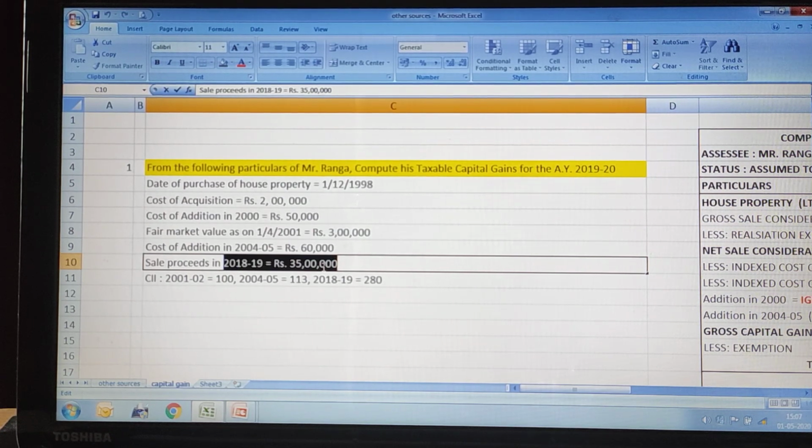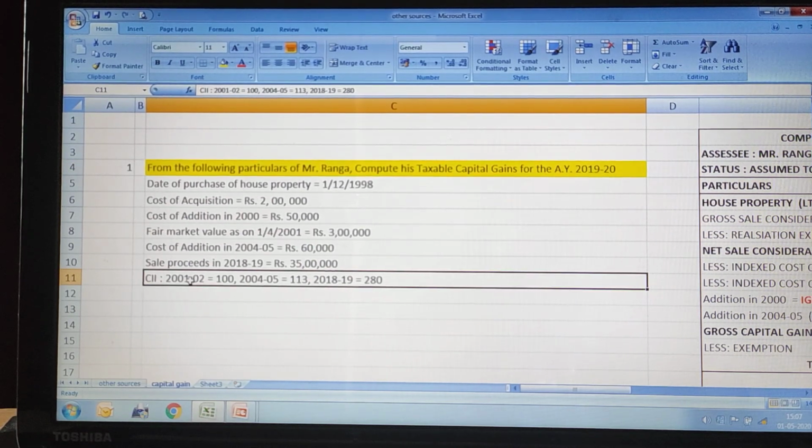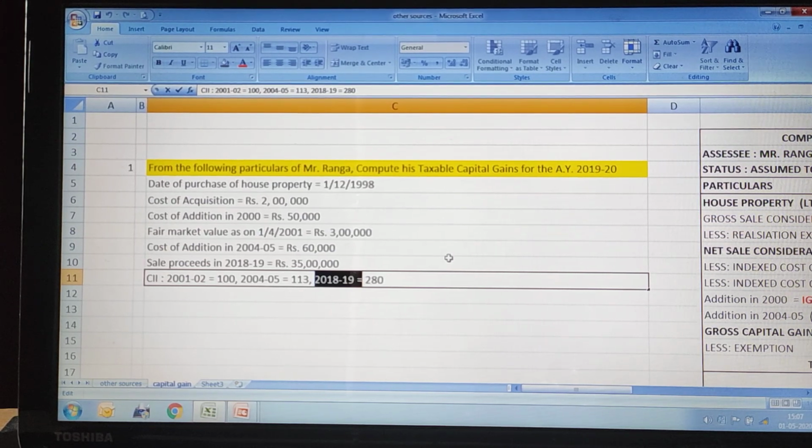Now remember, here 2018-19 is our previous year and 2019-20 is our assessment year. Then they have given the CII, that is the cost inflation index, for 2001-2, 2004-5 and 2018-19. For 3 years they have given the cost inflation index. So let us start this problem.